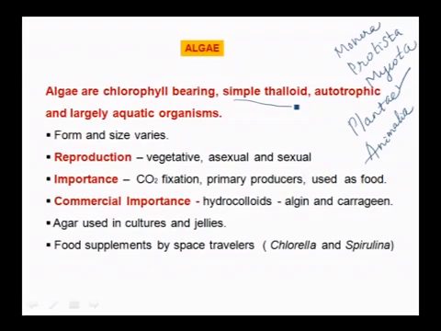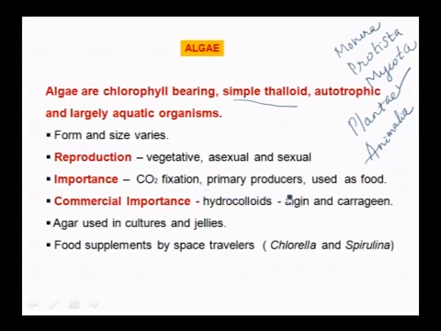Asexual reproduction is mainly through zoospores, and in sexual reproduction they reproduce mainly by 3 types, that is isogamous, anisogamous and oogamous. Next, how are these algae important? They are very much important in carbon dioxide fixation. Almost 50% of carbon dioxide is fixed by these algae.